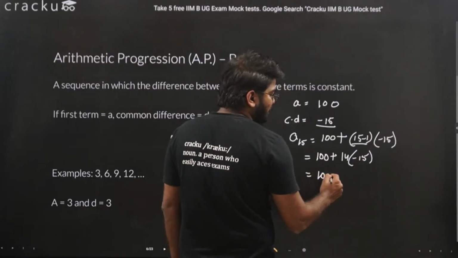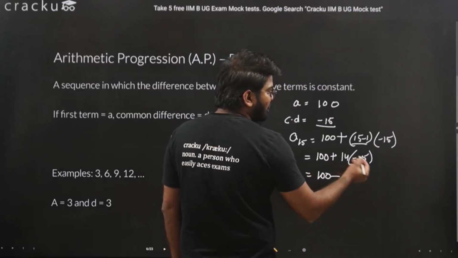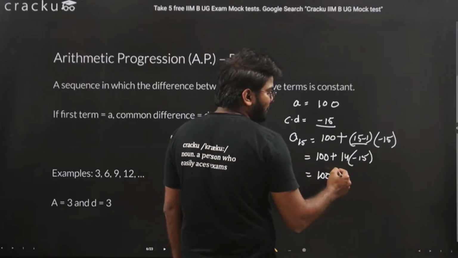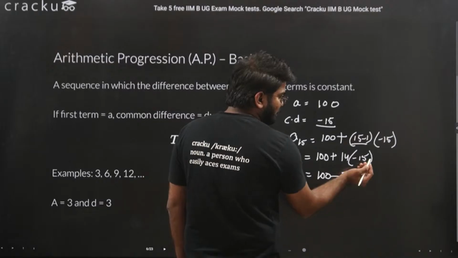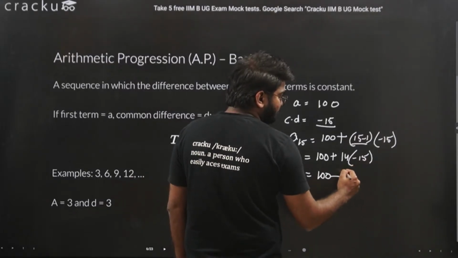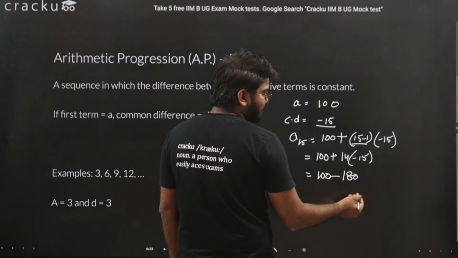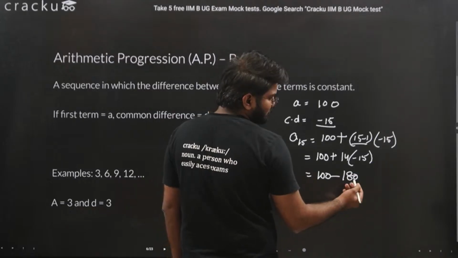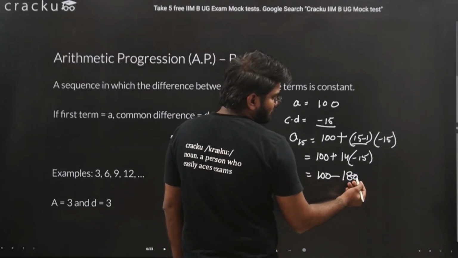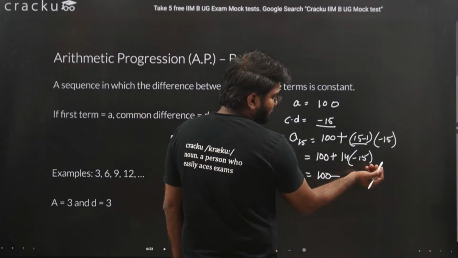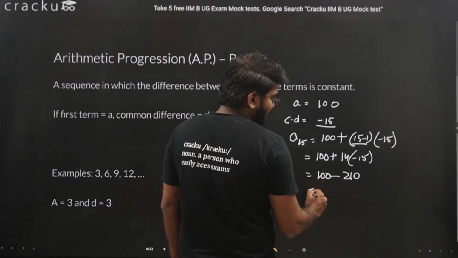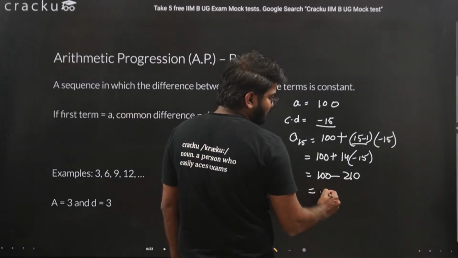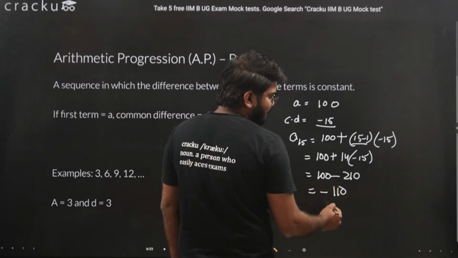That is 100, and this will be negative, 15 into 14. 15, 150, 210, sorry. And if you subtract, this will be nothing but minus 110.